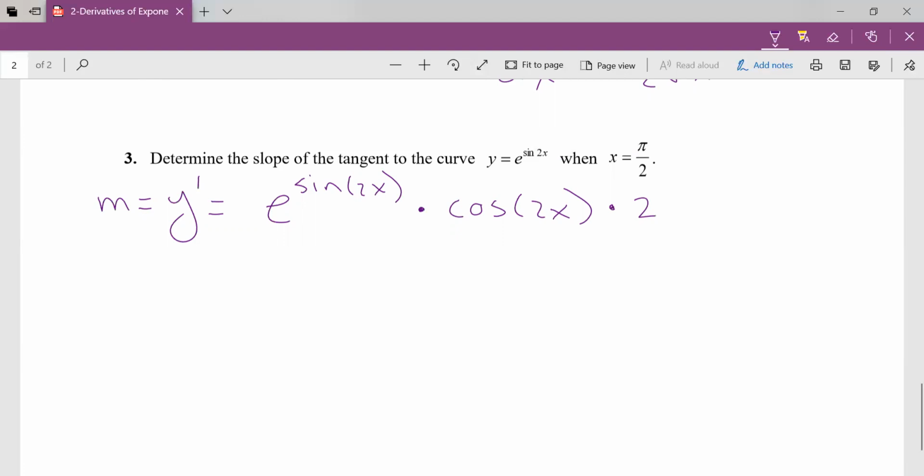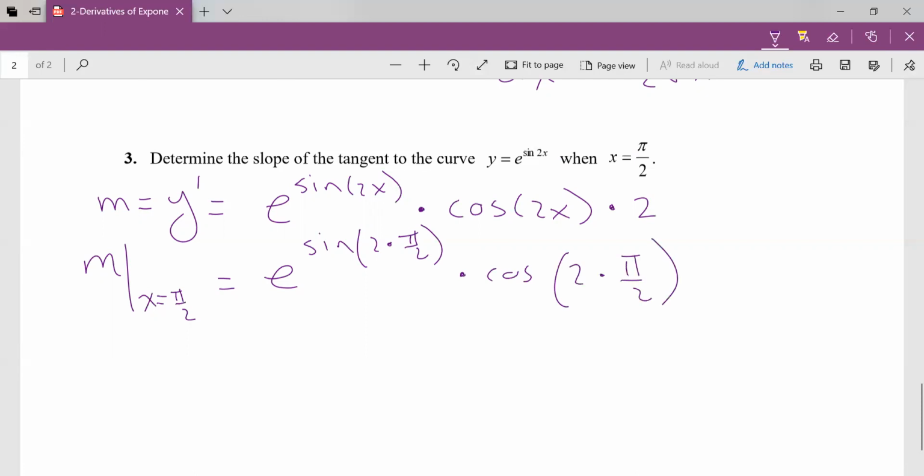So that's the equation of all the slopes of the tangent lines for all values of x. Well, we want the slope when x is equal to pi over 2. So we go and we sub in pi over 2 everywhere. Hey, maybe we need those exact values from our unit circle. Hey, that's a good thing, right? That's why we need to know that. So x is pi over 2. Okay, so now we've got e. Well, those 2's divide out. These 2's also divide out. So we got sine at pi.